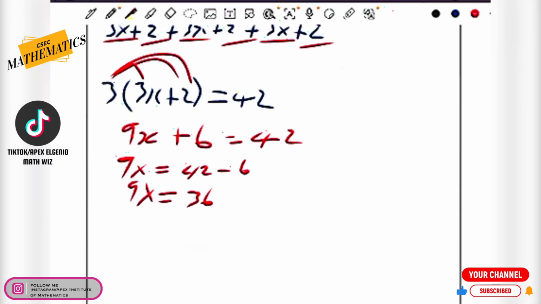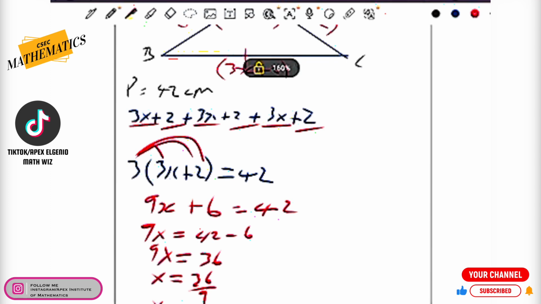Now if we divide both sides by 9, remember that the 9 is connected to the unknown variable by a multiplication sign, because we know that 9x means 9 times x. Then the opposite of multiply is to divide. So x would be equal to 36 divided by 9. And so x works out to be 4.